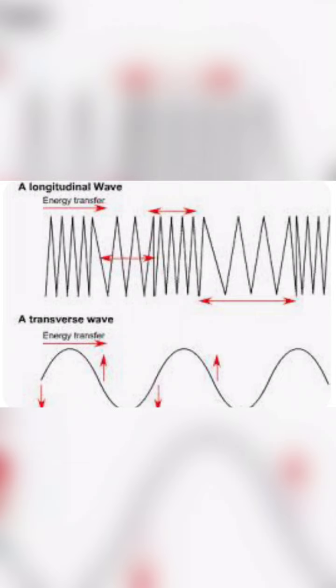A wave is transverse if particles are vibrating perpendicular to the wave propagation, and longitudinal if particles are vibrating in the same direction.